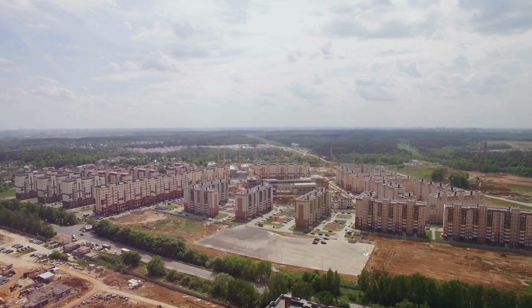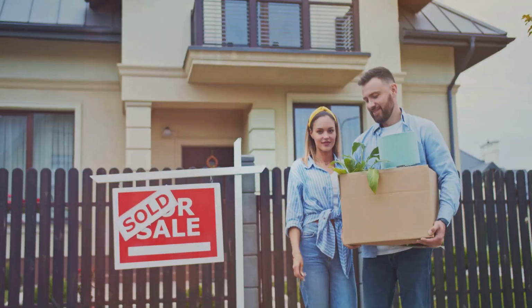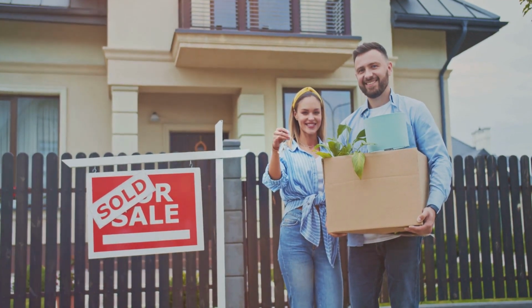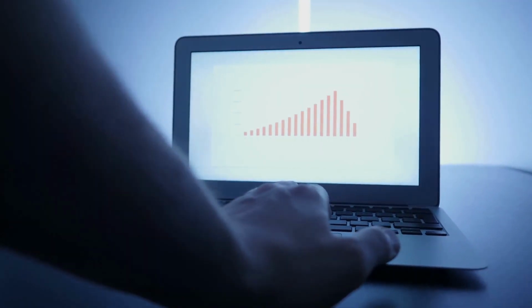With equity investments, you own a portion of the property itself. The returns come from rental income, and you'll also share in any profits when the property is sold. Equity investments are riskier because they depend on the success of the property's performance, but they often offer higher returns.